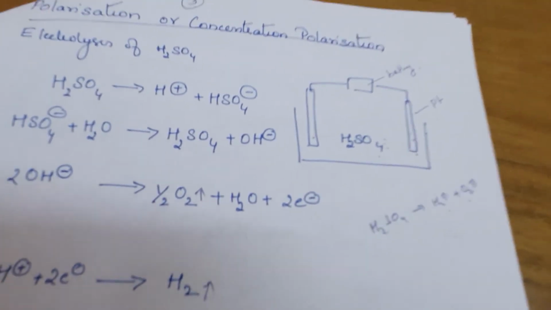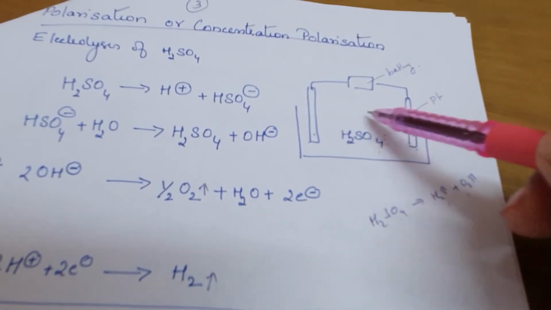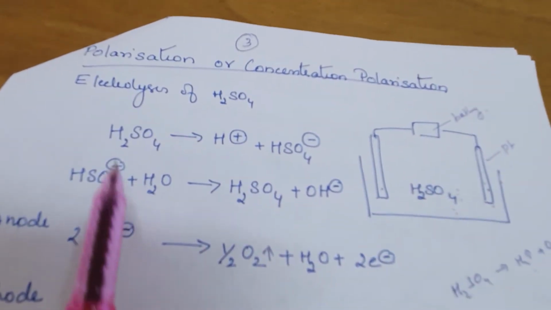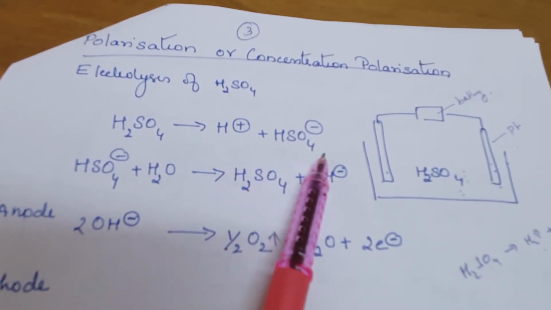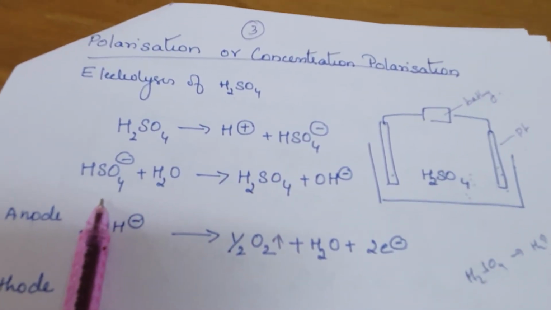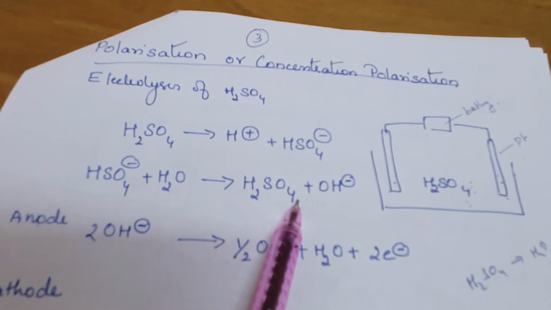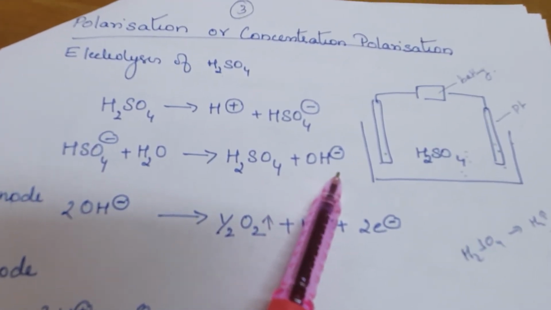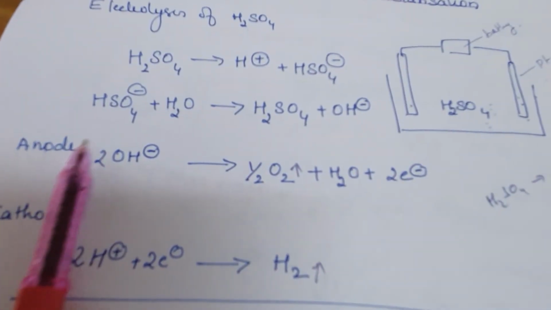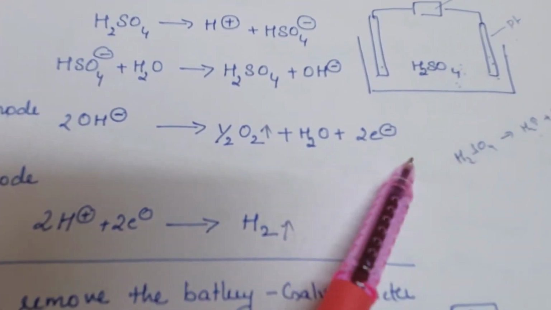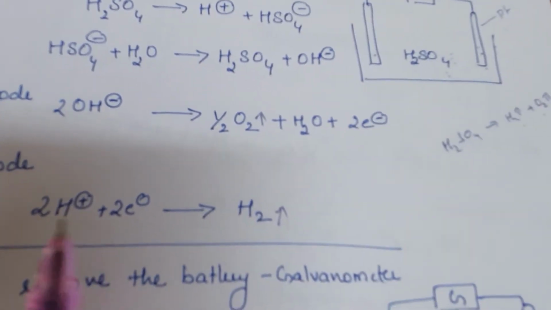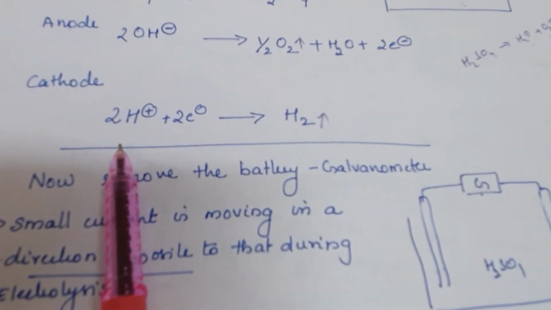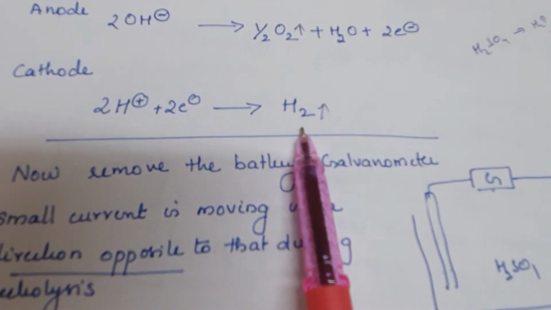For example, in the electrolysis of sulfuric acid, H2SO4 gives H positive plus HSO4 minus. This HSO4 minus with water might react to give OH minus. This OH minus undergoes oxidation at the anode, releasing half O2 and water and 2 electrons. At the cathode, H positive of the acid will be converted to hydrogen gas.